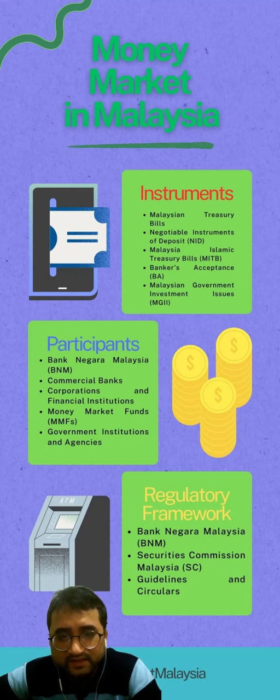Malaysian Islamic Treasury Bills (ITBs) are short-term Islamic securities issued by the Malaysian government. They follow Sharia principles and are used for short-term financing. ITBs are issued through Bank Negara Malaysia and have maturities ranging from 3 months to 1 year.